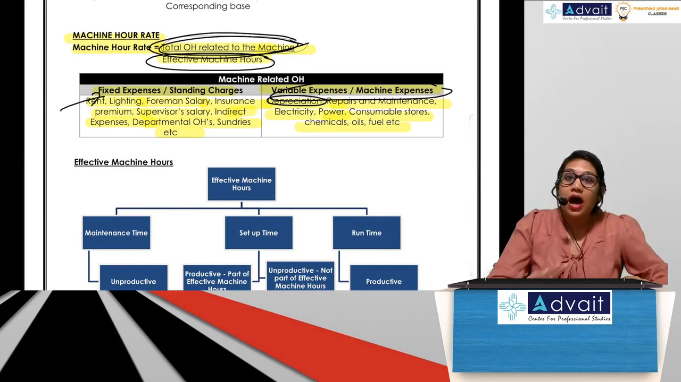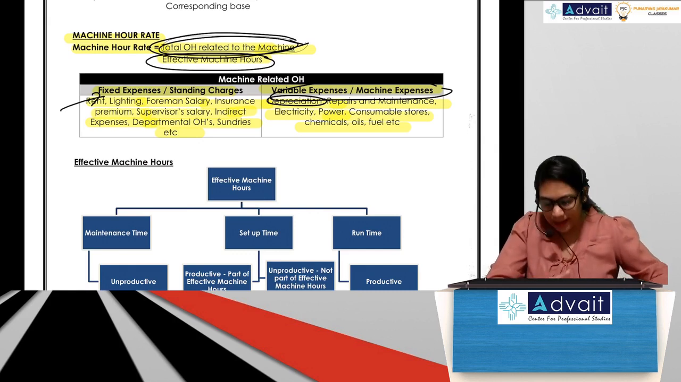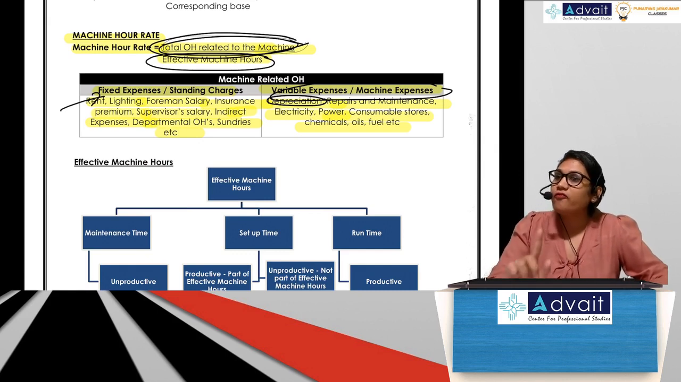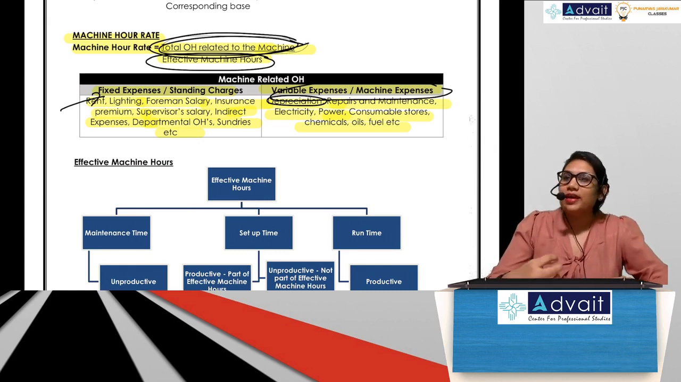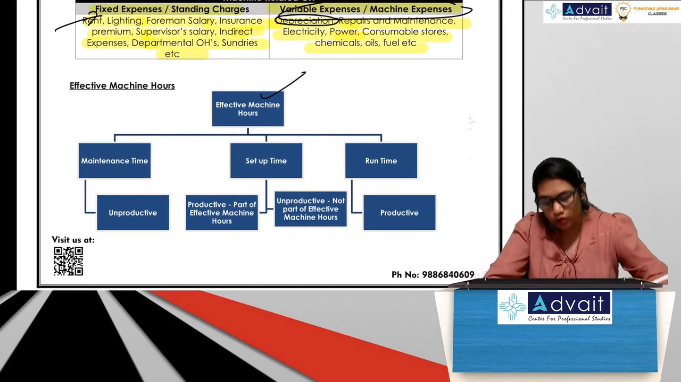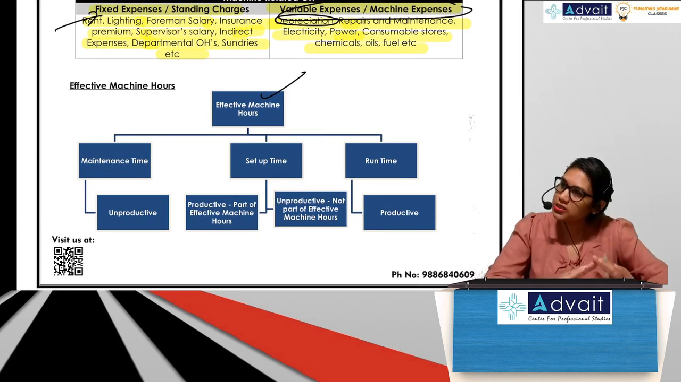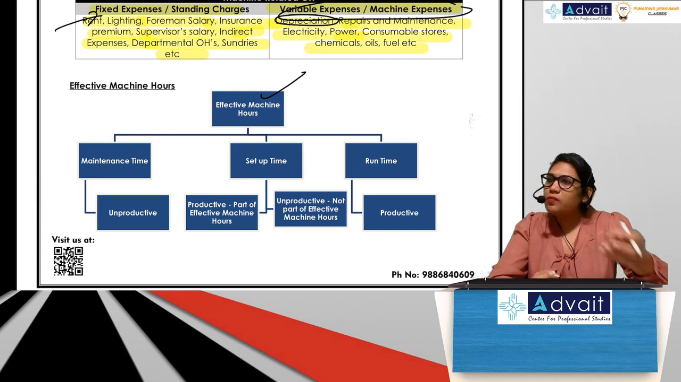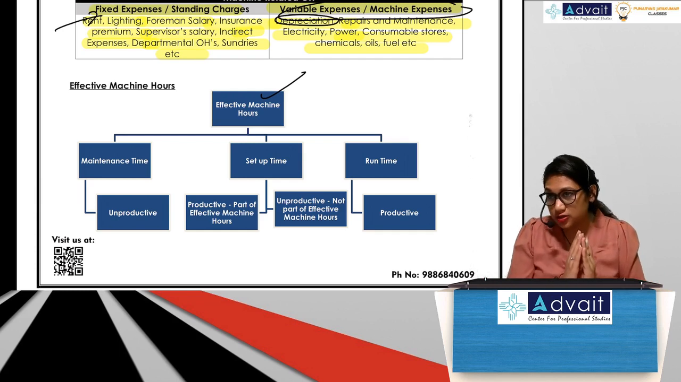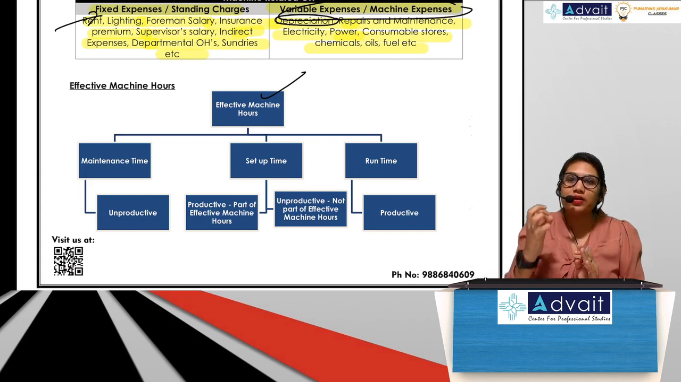Now we need to calculate the machine hour rate, which means the overhead rate per hour, which means we will need to divide these total overheads by the total effective machine hours. So how do you calculate effective machine hours? Whatever they have given to you in the problem, that the machine was available for this time, the machine ran for this time, we will put all of them together. When the machine did not run, we will remove those hours, and whatever is left will be my effective machine hours.